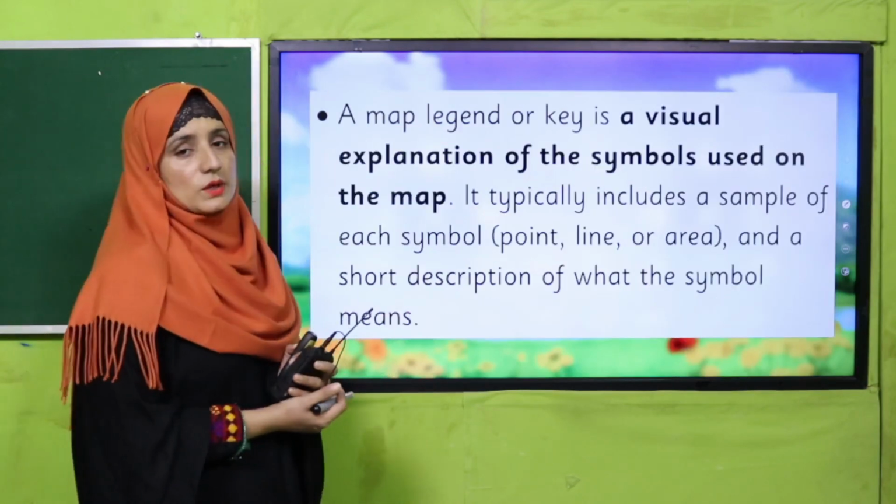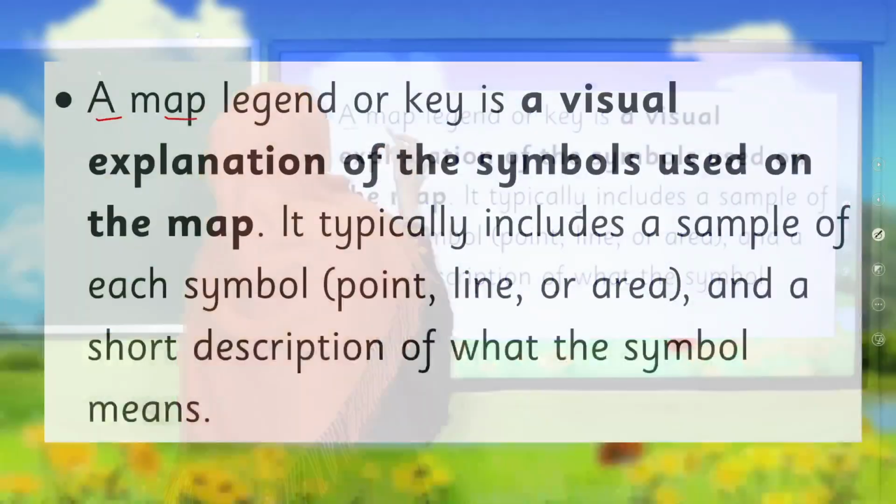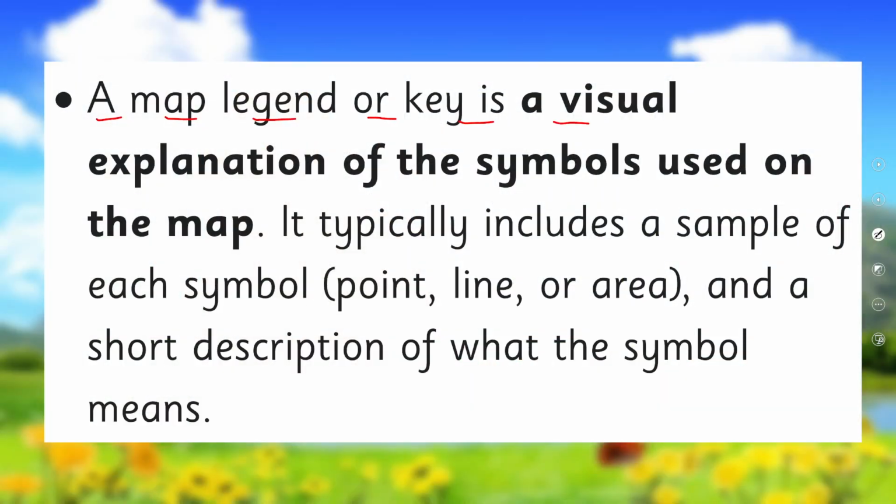So let's see what a map key or legend is. A map legend or key is a visual explanation of the symbols used on the map. Visual means that we can see it on a map, my dear students. Explanation means these symbols explain where we have to move and where we are, so we can find out easily.